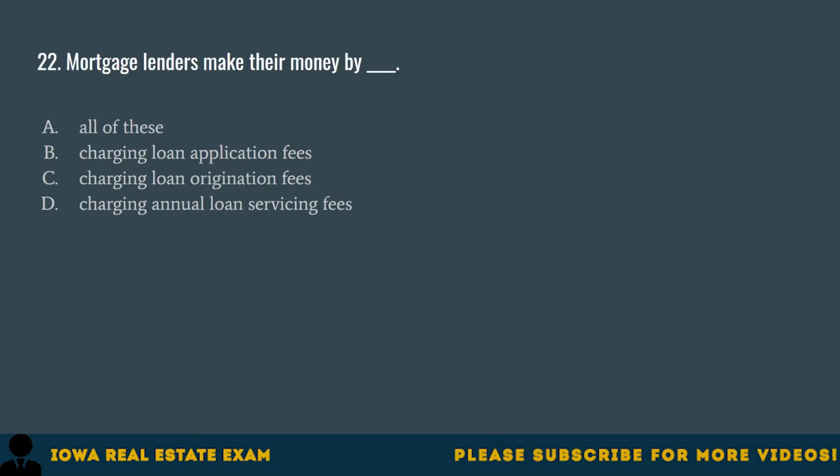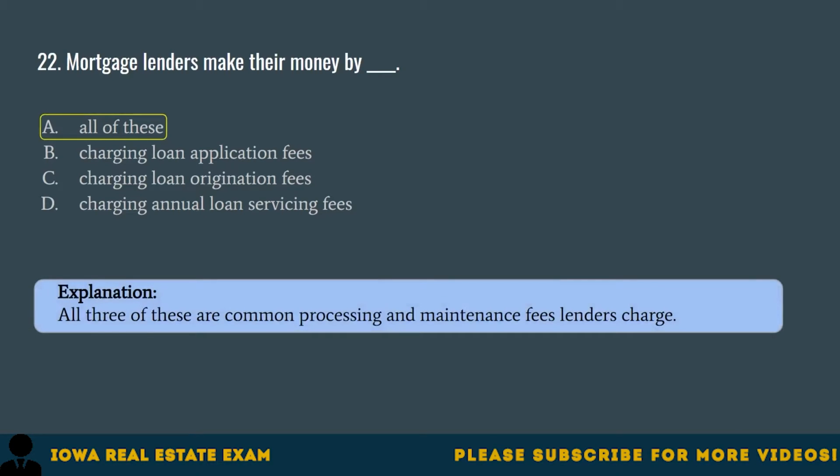Question 22. Mortgage lenders make their money by A. All of these, B. Charging loan application fees, C. Charging loan origination fees, D. Charging annual loan servicing fees. The correct answer is A. All of these. All three of these are common processing and maintenance fees lenders charge.